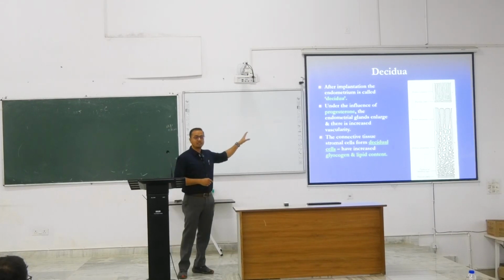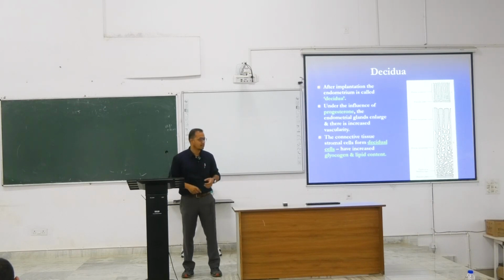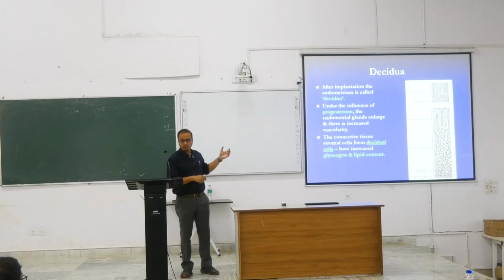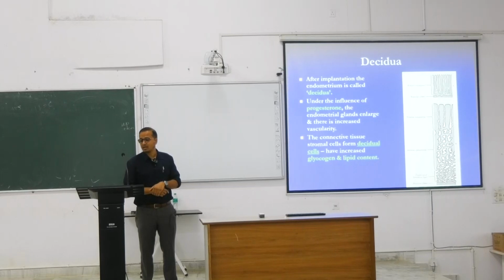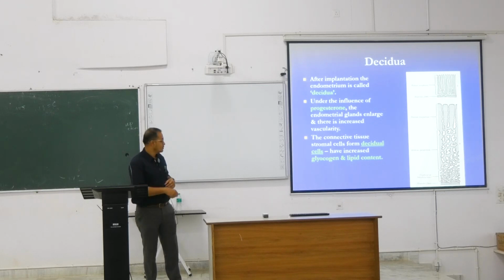We call them decidua. In the decidua, the cells of the endometrium show some morphological and structural changes. That's why we call it decidua, which is influenced by the hormones estrogen and progesterone present in it. These changes in the endometrial cells, we call decidual cell changes or decidual reactions.